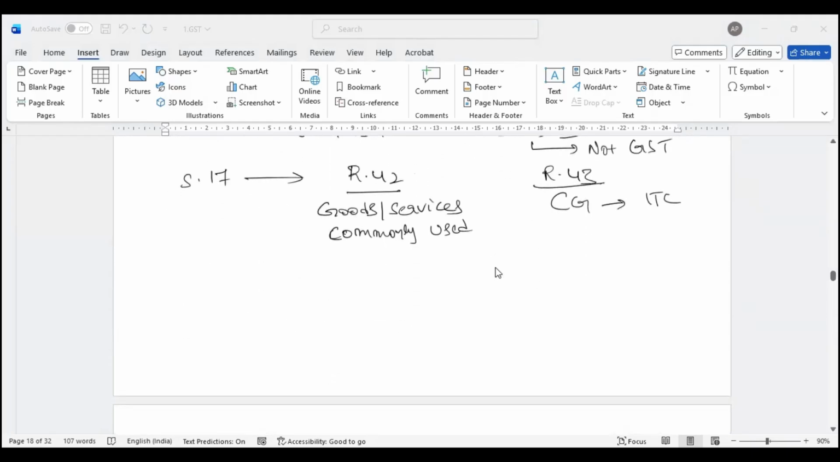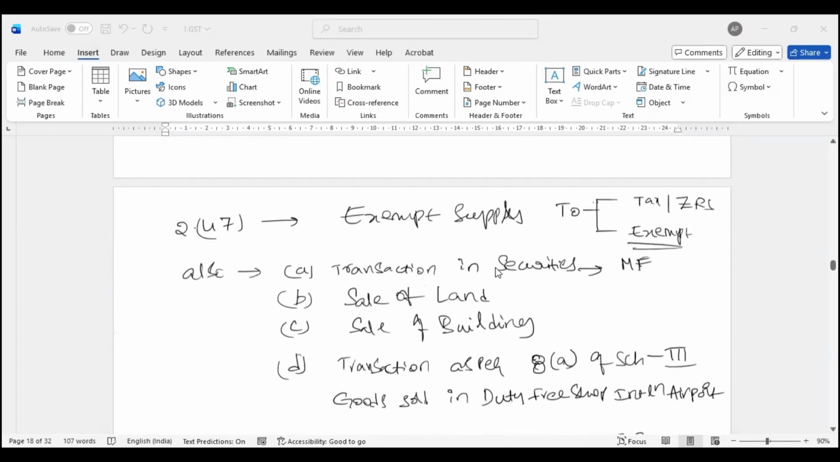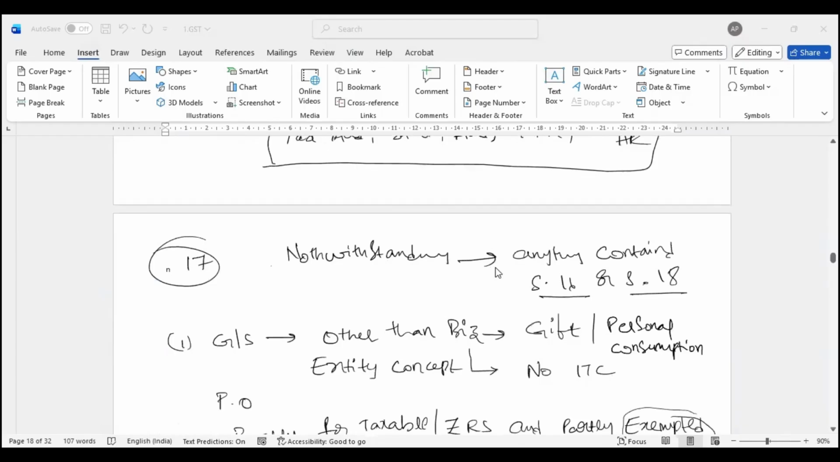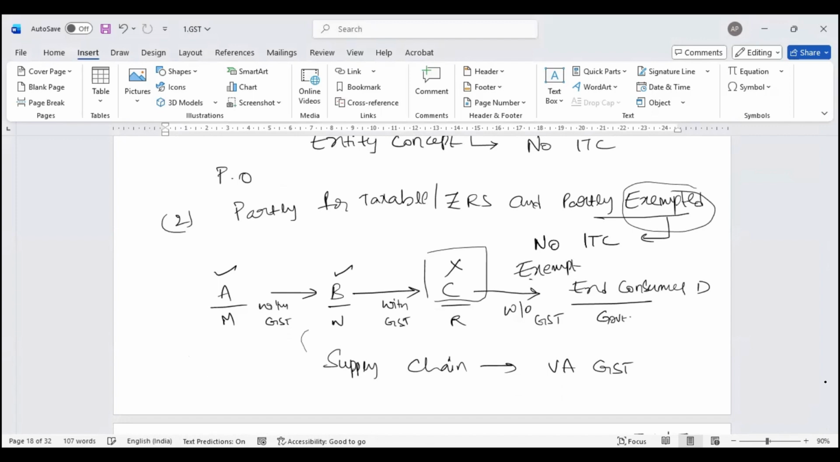Now, moving forward, this is actually getting a little technical. Pay attention from here. Law clearly says that if it is other than business, no ITC. If it is for exempt, no ITC. Why? My supply chain is broken. Because there is a break in the supply chain, when there is no value addition from the GST point of view, the ITC should be broken in the chain wherever exempt supply comes into the picture.